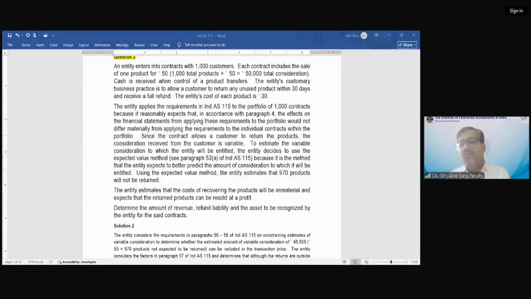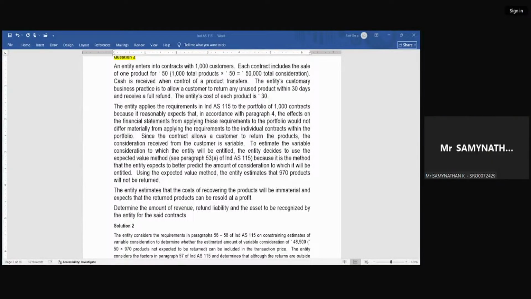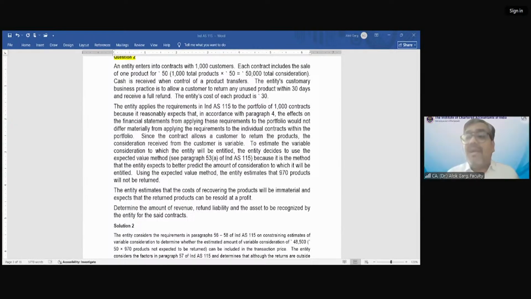So I've recognized a revenue of 48,500. I have also recognized a refund liability which may arise in future. So refund liability of 1,500. So tell me, my entire inventory has gone out. And of course, if I'm recognizing a refund liability, I have to refund this money. So when I refund this money, do I have any right to get the product also as a company? Yes, sir. We will receive the asset back. Yes, I will receive back my inventory.